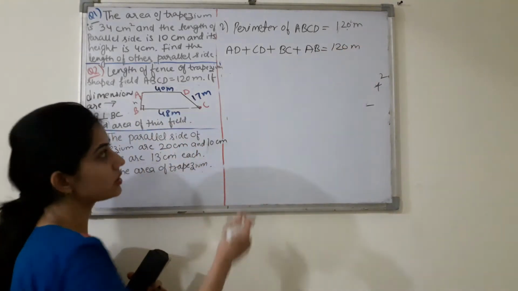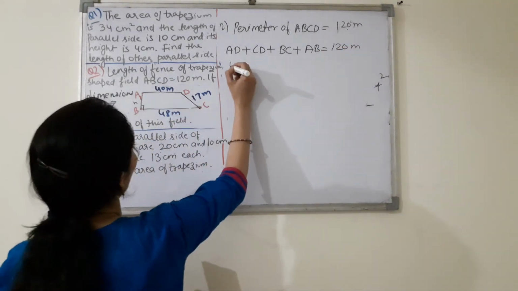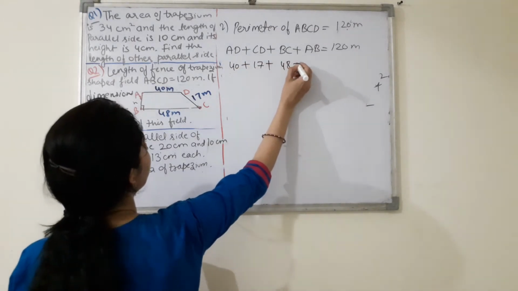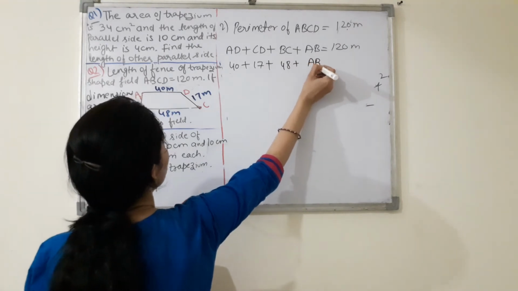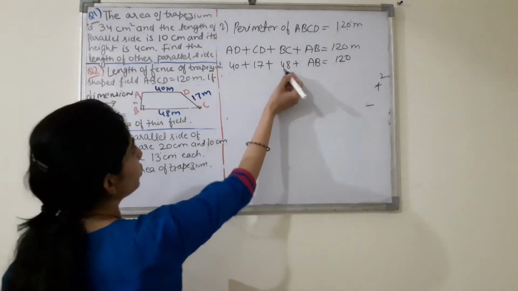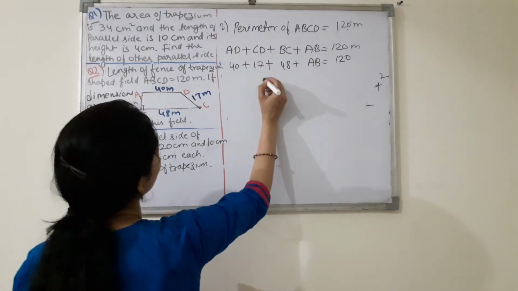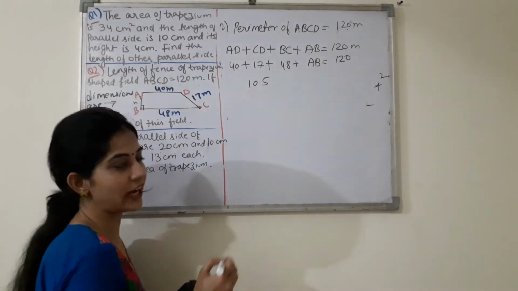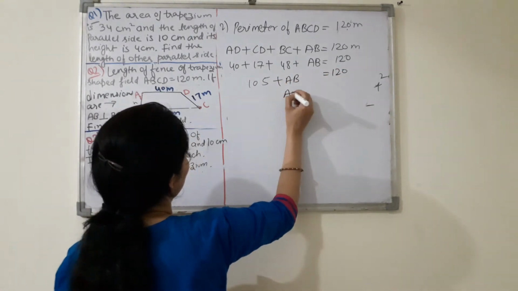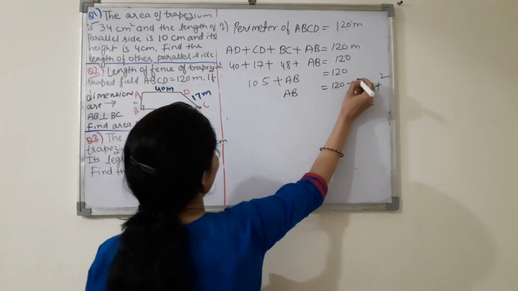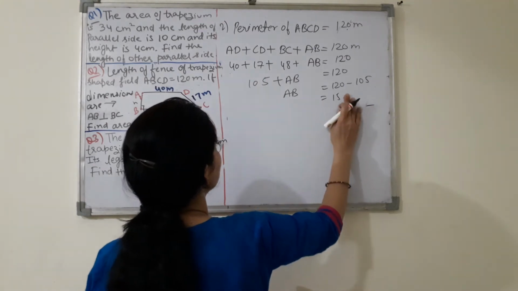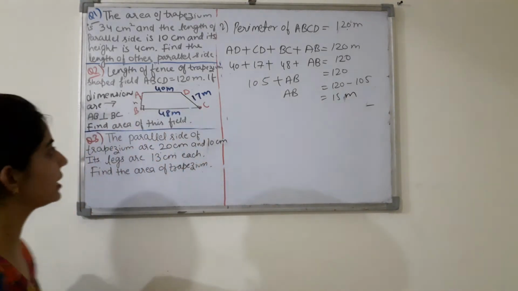Now put the values what you have given. AD आपको 40 given है, CD is 17, BC you have 48 and AB you have to find, right? Now add these three values, so it will be 105 plus AB, this is equal to 120. So AB will be 120 minus 105, it will be 15 meter, right? So 15 meter is the AB.